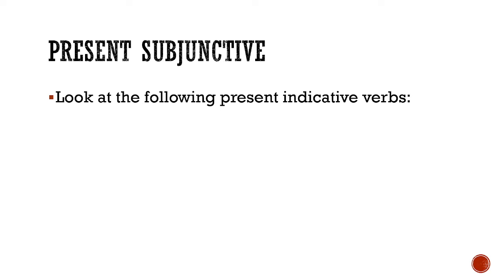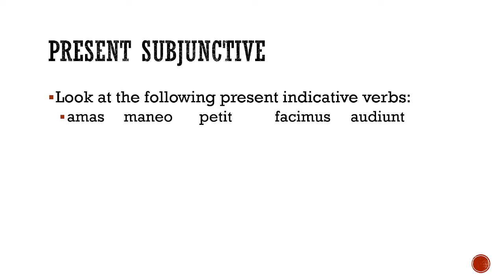So take a look at these indicative verbs in the present tense. We've got amas from amo, amare, first conjugation. Maneo from maneo, manere, second conjugation. Petit from peto, petere, third conjugation. Facimus from facio, facere, third conjugation, io. And audiunt from audio, audire, fourth conjugation.